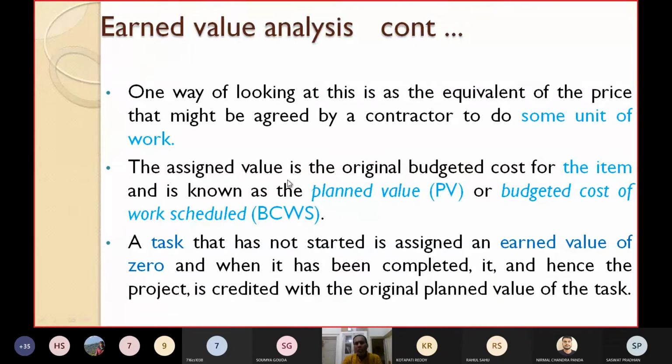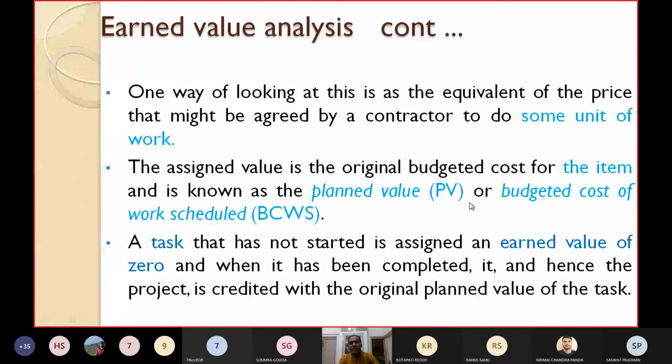The assigned value is the original budgeted cost. What you are originally planning, what you are originally forecasting, will be the assigned value. It is the original budgeted cost for that particular unit of task, and it is known as planned value or PV.